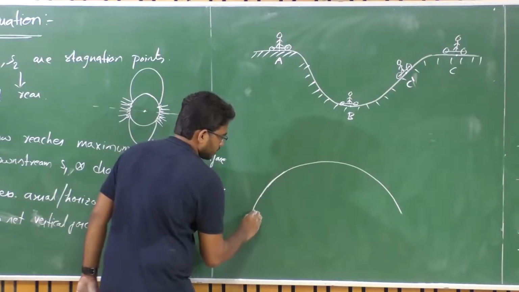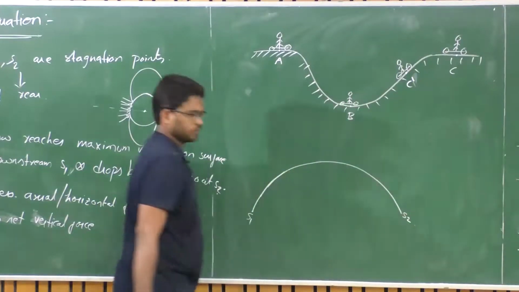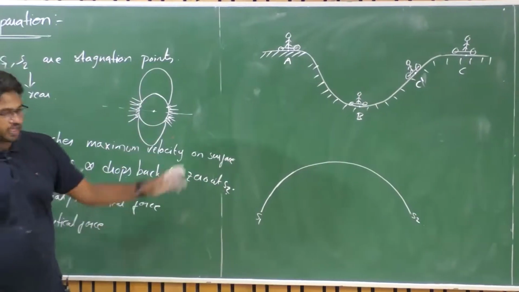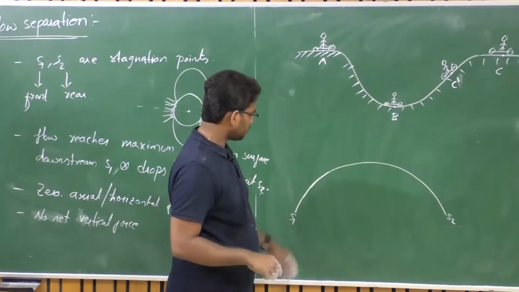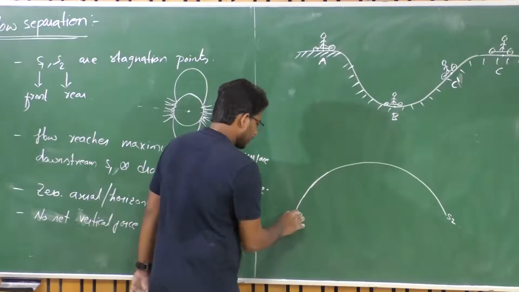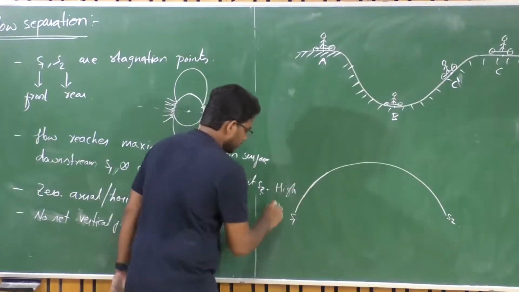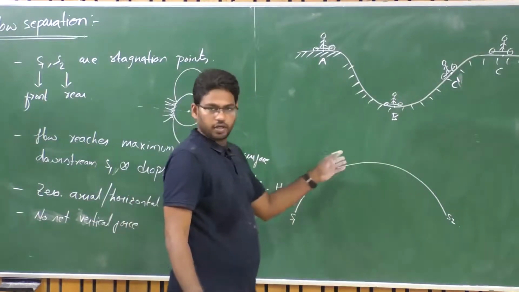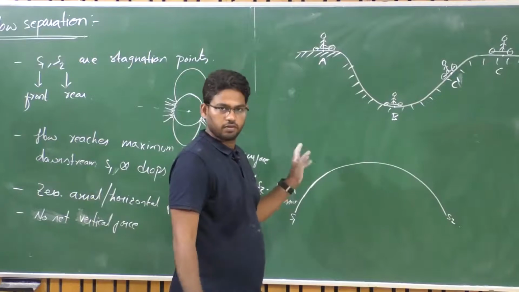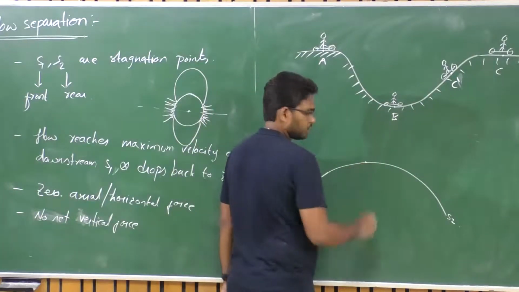So say this is my S1 and this is my S2. That is what we have, right? Isn't it? For this circular cylinder. Now, at S1 you have high static pressure, isn't it? High pressure. And according to ideal fluid flow, where there is no viscosity, you achieve a maximum velocity here, right?